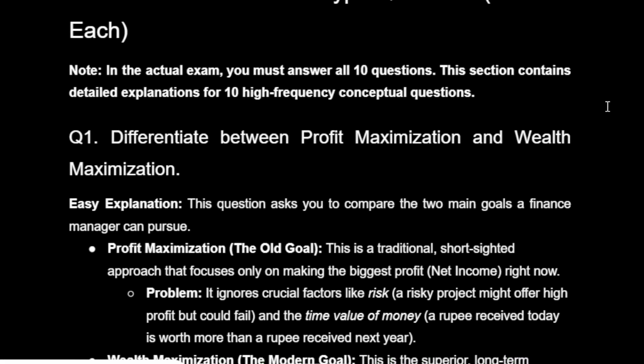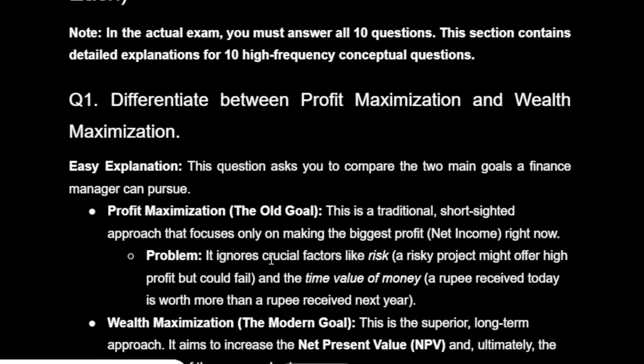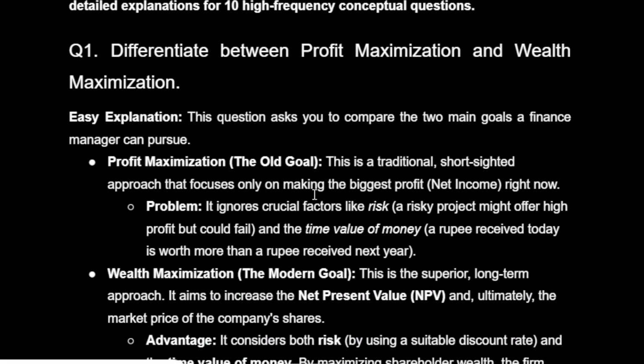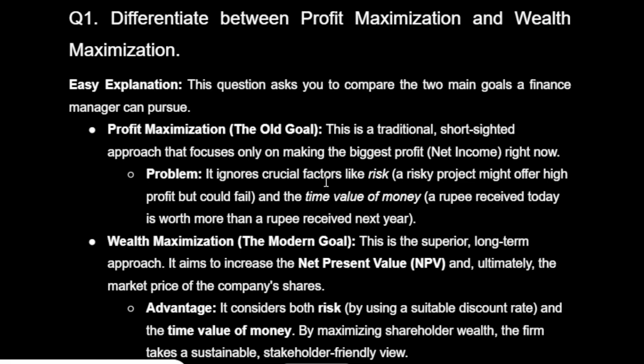Q1. Differentiate between profit maximization and wealth maximization. Easy explanation. This question asks you to compare the 2 main goals a finance manager can pursue. Profit maximization, the old goal. This is a traditional, short-sighted approach that focuses only on making the biggest profit, net income, right now. Problem: it ignores crucial factors like risk. A risky project might offer high profit but could fail, and the time value of money. A rupee received today is worth more than a rupee received next year.